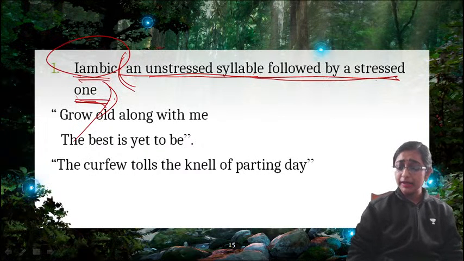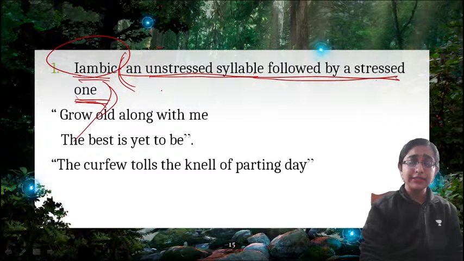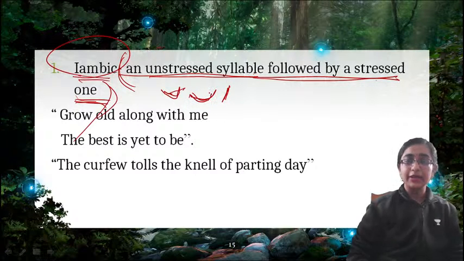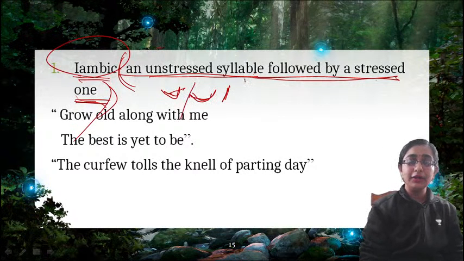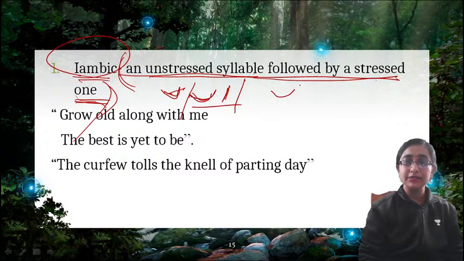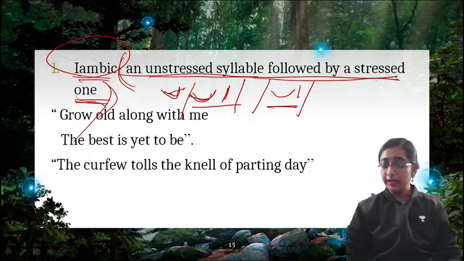Now how will we identify it? Unstressed is signified in this way, and stressed is this. This is the sign of accent and this is the sign of unaccent. Clear? So when we find an unstressed followed by a stressed syllable in a single foot, that is called iambic.